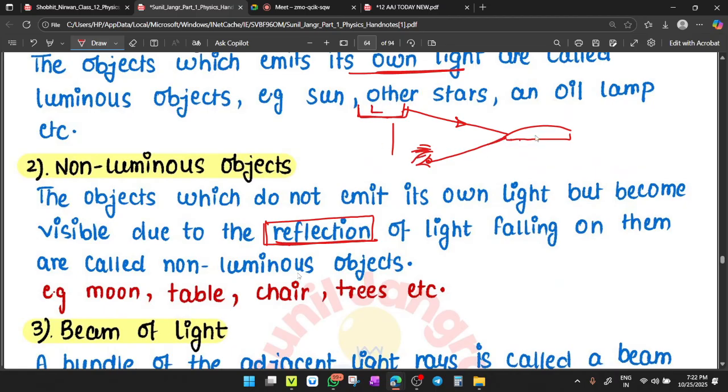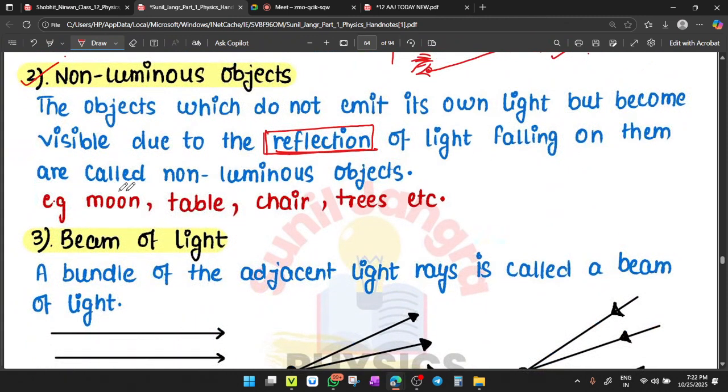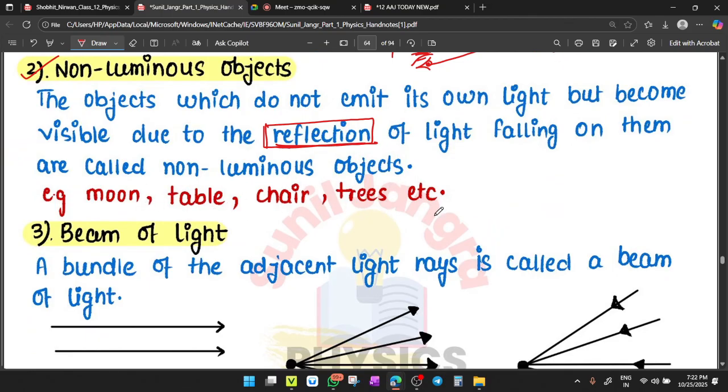So this is luminous and this part is non-luminous. Got it? So this is a non-luminous object. The objects which do not emit their own light and become visible only due to the reflection of light falling on them are called non-luminous objects, like moon, table, chair, etc.